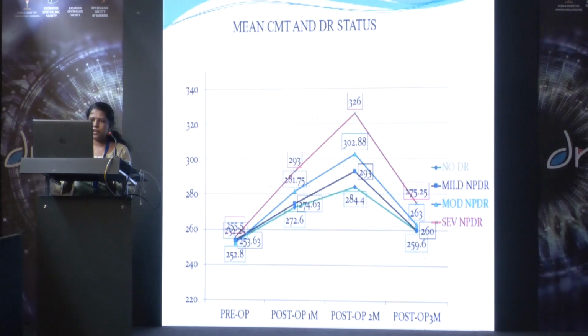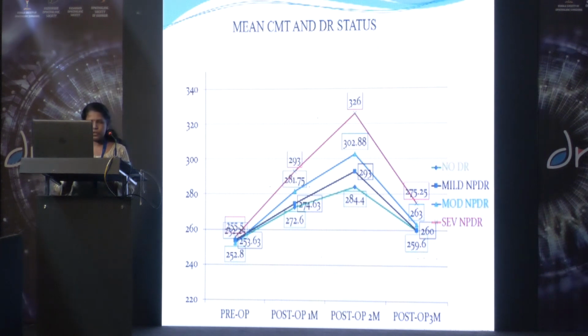Comparing the mean CMT values with the diabetic retinopathy status of the patients, at the baseline, the mean CMT values were not much different among the groups having no diabetic retinopathy and mild, moderate, or severe NPDR. But the mean CMT values were increased in all the groups at 1 month, 2 month and 3 month postoperative period, which was statistically significant, and the increase was more in the severe NPDR group.